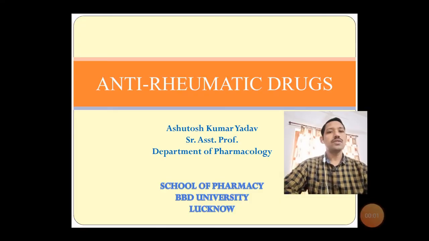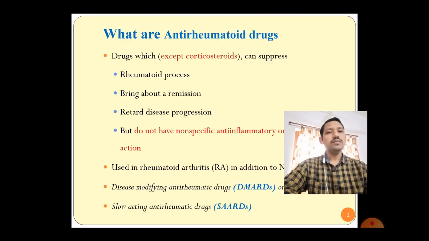Good morning students. Today we will discuss anti-rheumatic drugs. What are anti-rheumatic drugs? All the drugs which can suppress the rheumatoid process, bring about a remission and retard the disease progression.